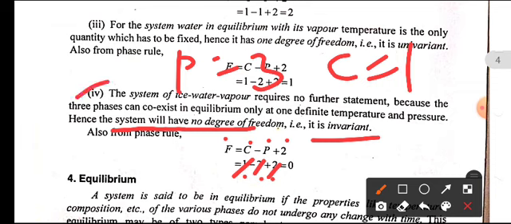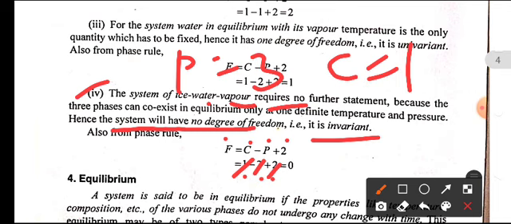So once again I repeat this one. The system of ice, water, vapor requires no further statement because three phases coexist in equilibrium only at one definite temperature and pressure. Hence the system will have no degrees of freedom. It is invariant or zero variant.